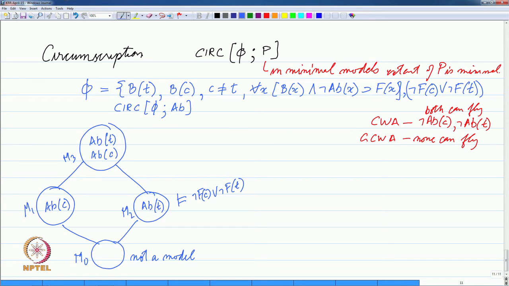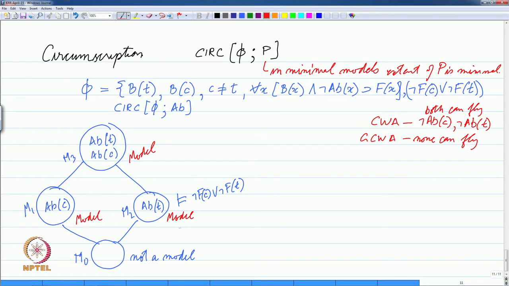Likewise, in the model M 1, we know that Chili is abnormal. So, we know that Chili cannot fly, and because Chili cannot fly, again one of them cannot fly essentially. And in M 3, which is the largest model, both are abnormal, and so neither can fly essentially. So, all these three are models. But we are interested in what we can infer in minimal models.